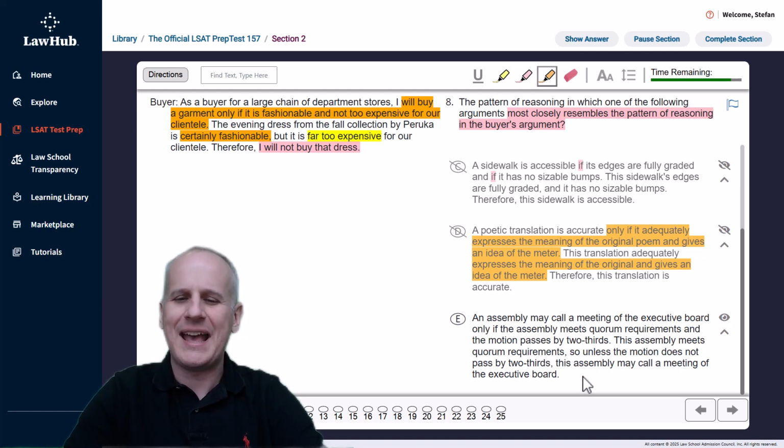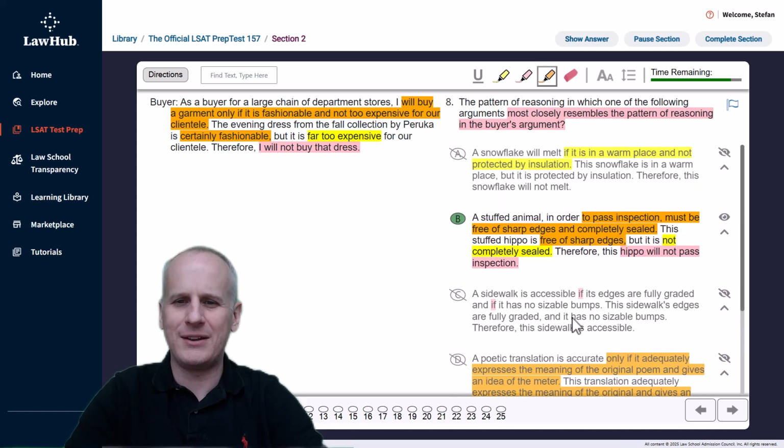And lastly, choice E, an assembly may call a meeting of the executive board only if the assembly meets quorum requirements and the motion passes by 2/3. Okay, so that only if has 2 conditions to meet. So E works so far. But this assembly meets quorum requirements. So unless we've introduced an entirely new conditional statement with unless, I probably wouldn't even proceed at this point, knowing it does not match the structure from the buyer's argument. And of course, on the actual LSAT, you may have selected B already as the correct match to the pattern of reasoning in the buyer's argument.